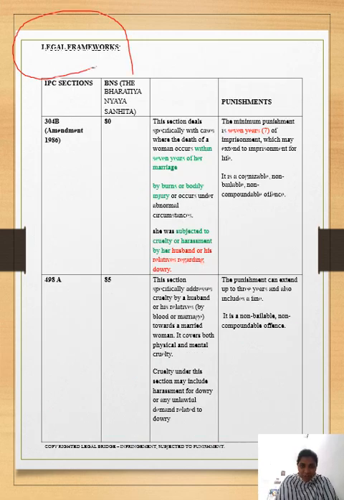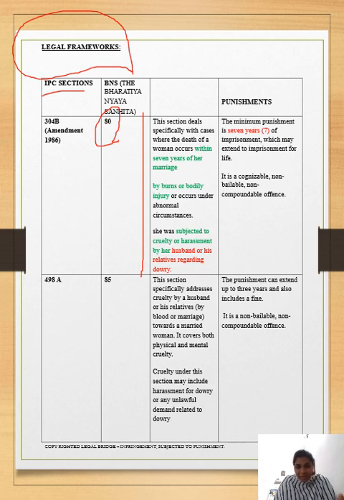for the dowry death and dowry prohibition. In IPC section 304B it's dowry death, and in the Bharat Nyaya Sanhita, BNS, it's section 80. These are the essential elements to constitute a dowry death. If anybody has given a complaint that this person has died because of dowry, these have to be constituted. What are they? The marriage has been constituted within 7 years.